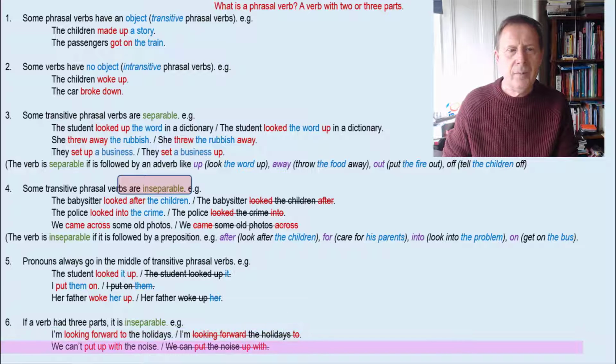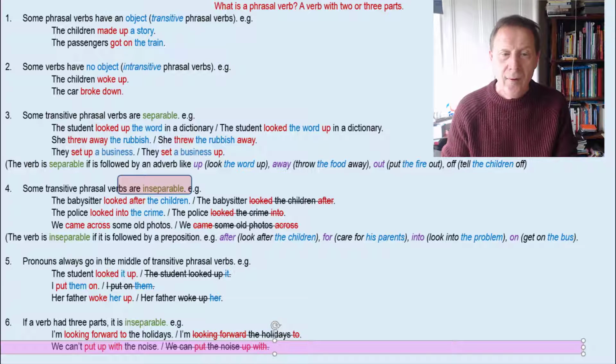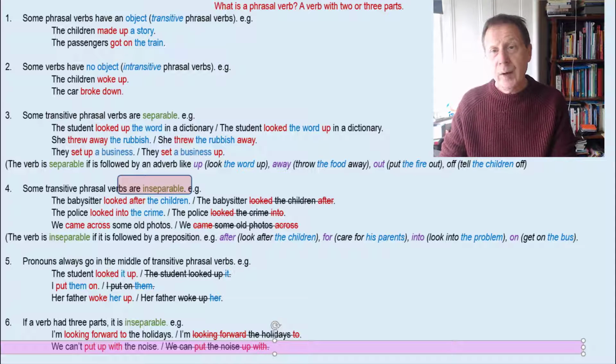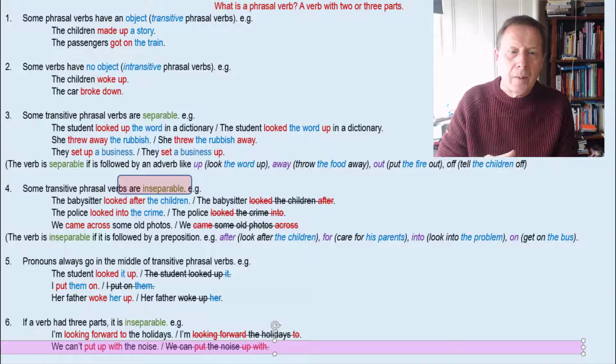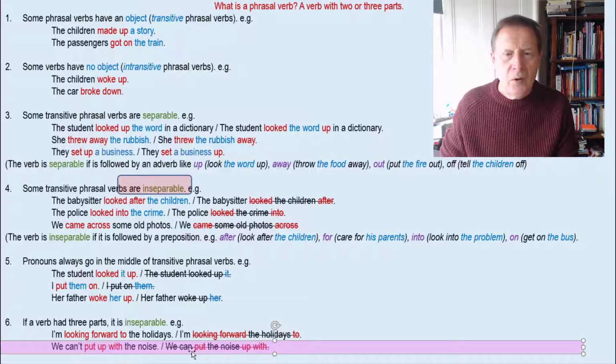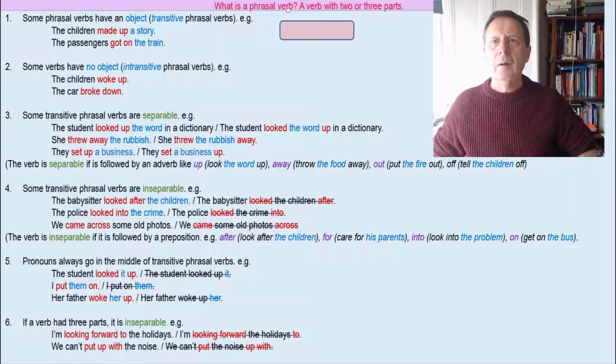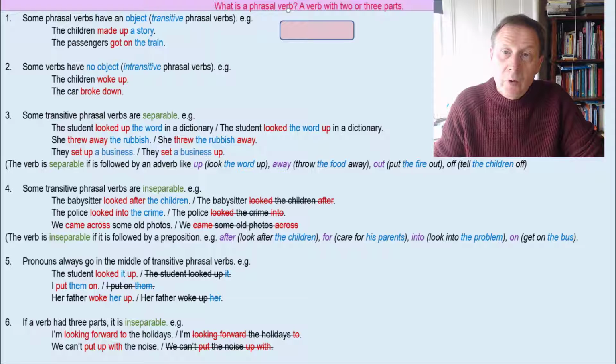Next example, we can't put up with the noise. Now, put up with is quite a common phrasal verb which means tolerate or stand. And we can't say, we can't put the noise up with. We have to say, we can't put up with the noise. So there we have an overview of the main things to remember when you're using phrasal verbs.